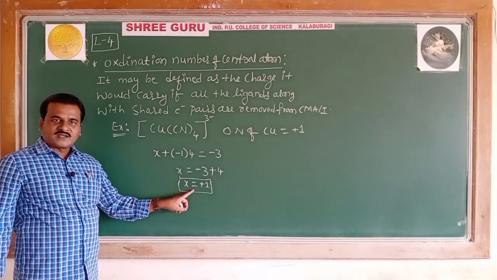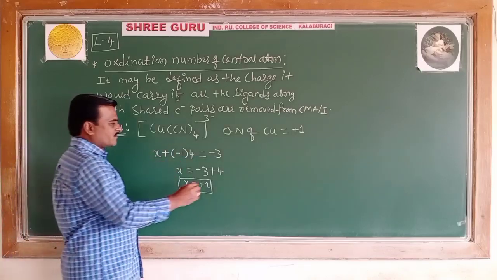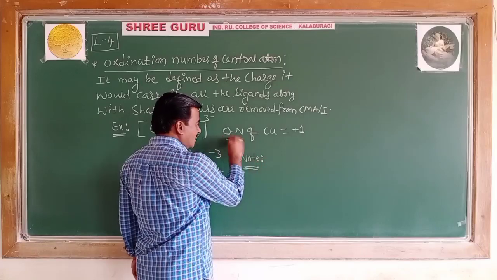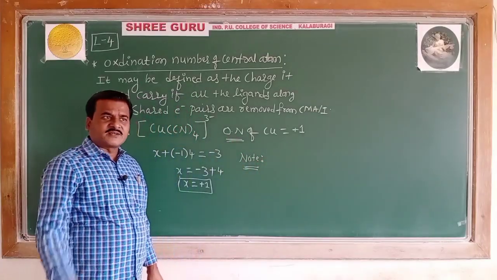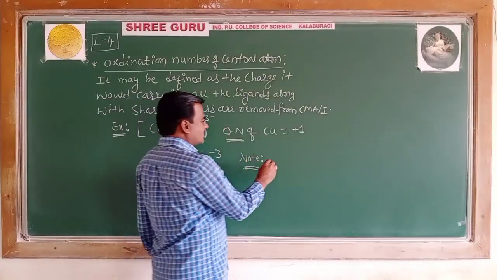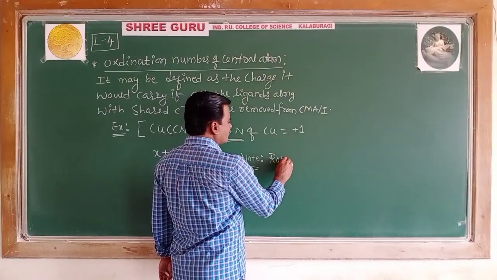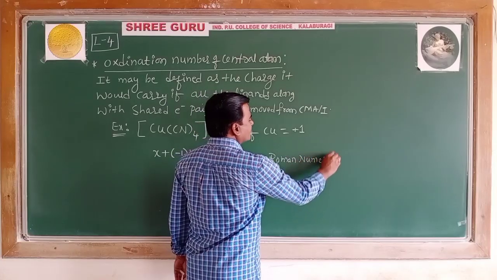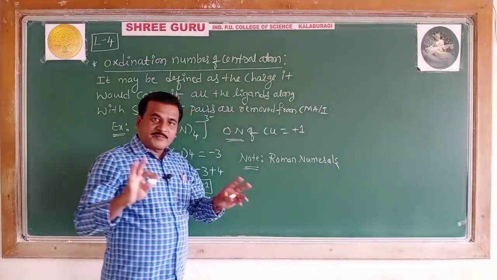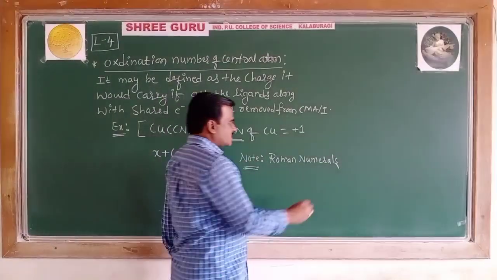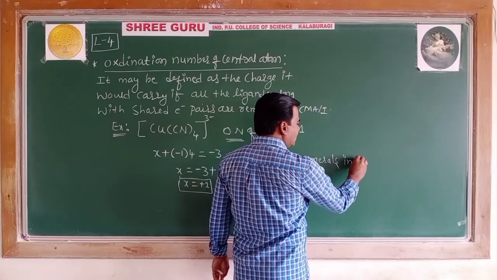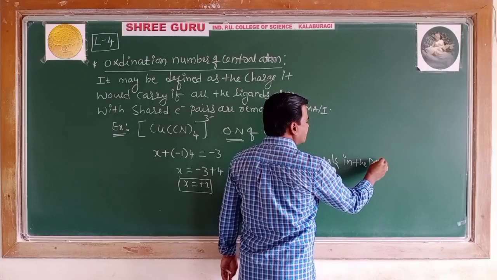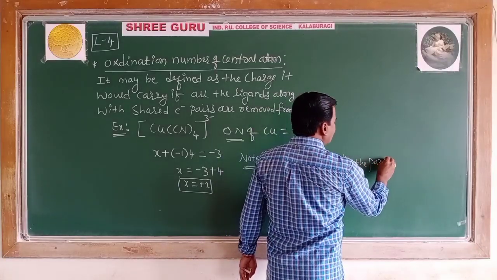And do remember, as a point of note, the oxidation number of the central atom is always written in Roman numerals, in the parenthesis, that is, in the bracket, after the symbol of the central metal atom.